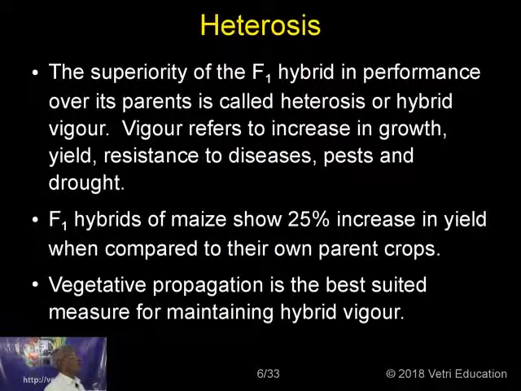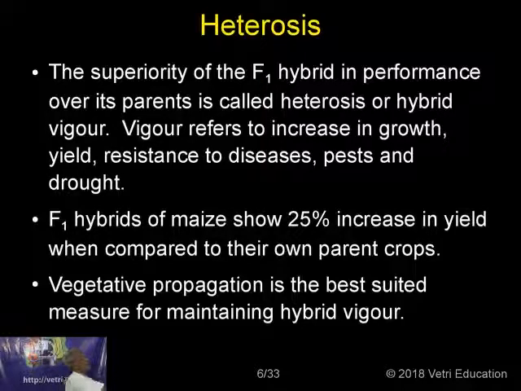Now what is heterosis? The superiority of the F1 hybrid in performance over its parent is called heterosis or hybrid vigor. Vigor refers to increase in growth, yield, resistance to diseases, pest and drought.